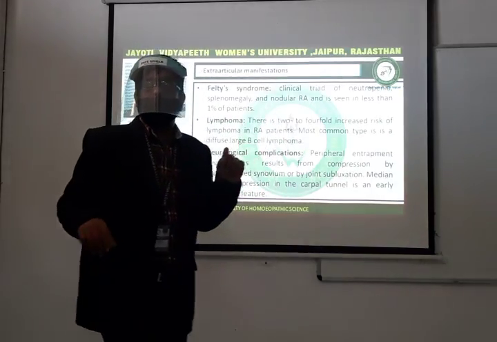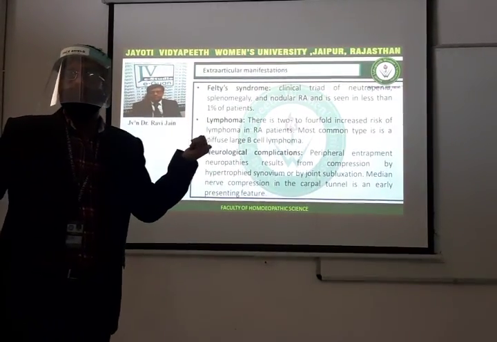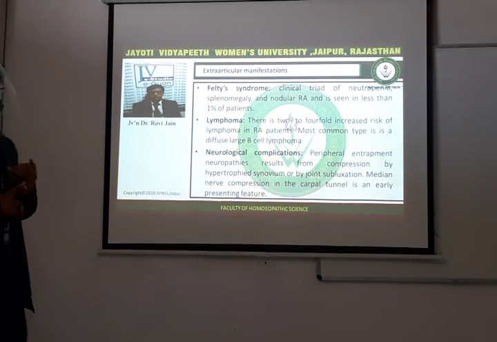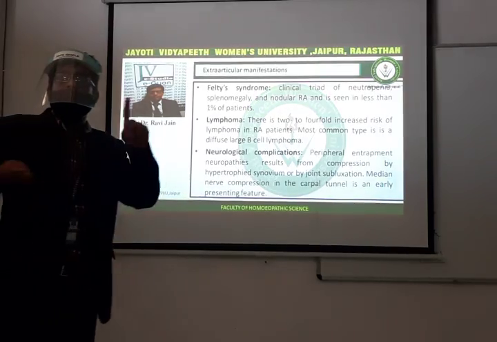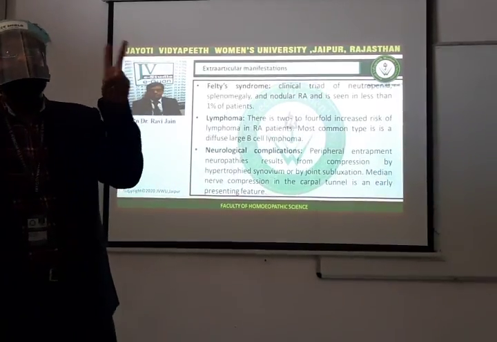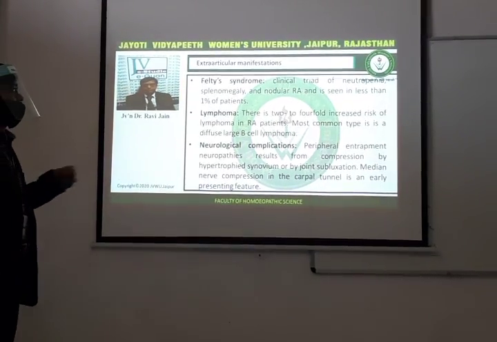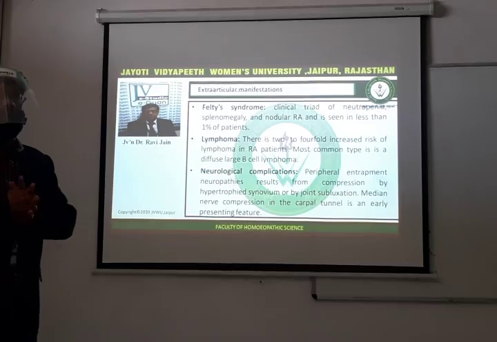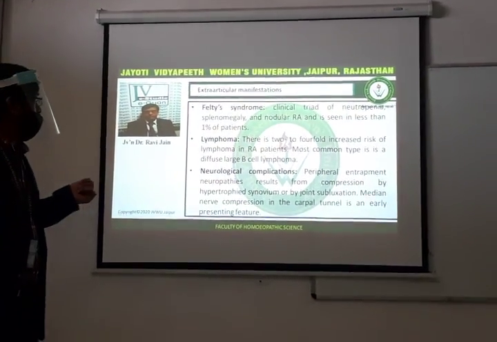Neutropenia, what is neutropenia? Decrease of what count? Neutrophils. We have splenomegaly and nodular rheumatoid arthritis. So, Felty syndrome is characterized by three things. Number one, neutropenia. Second, splenomegaly, and the third one, nodular rheumatoid arthritis. And it is seen in less than 1% of the patients. But since this is seen in some of the patients with rheumatoid arthritis, therefore we are discussing it here.